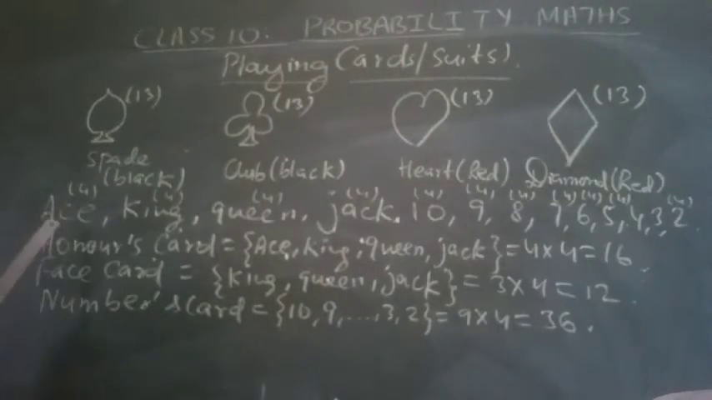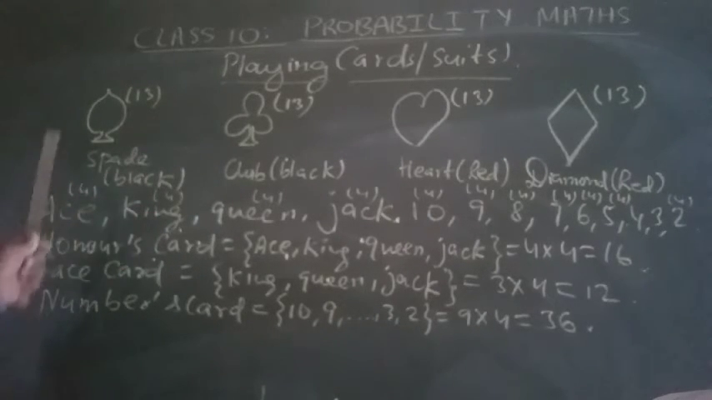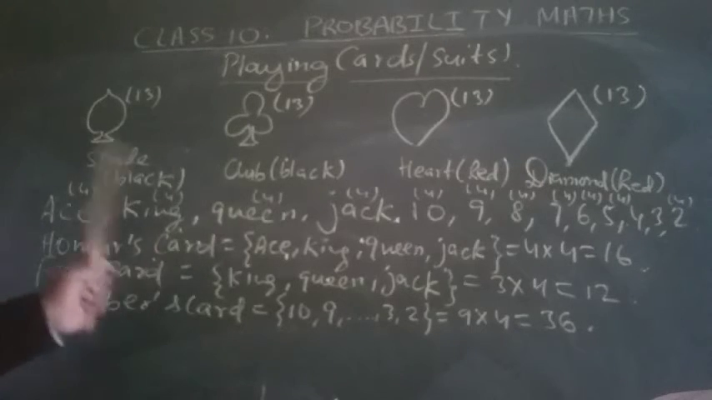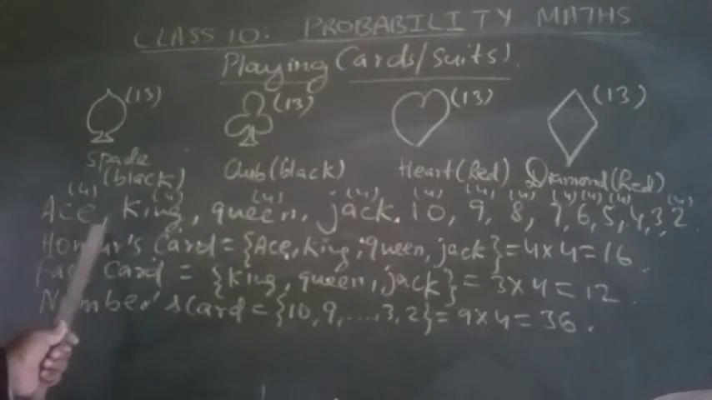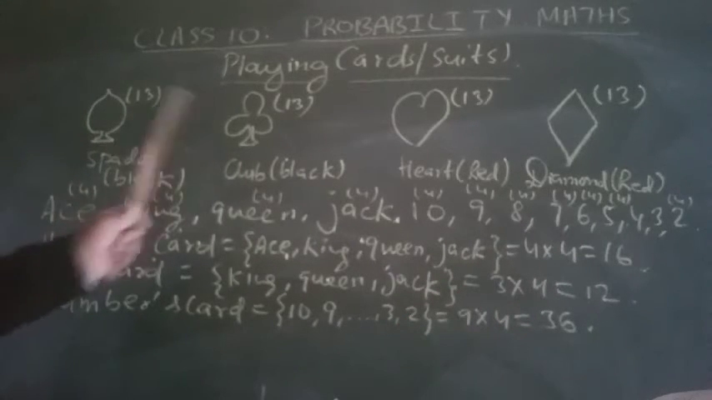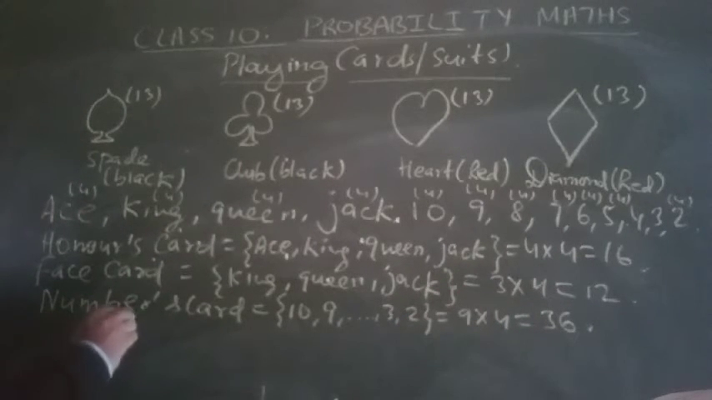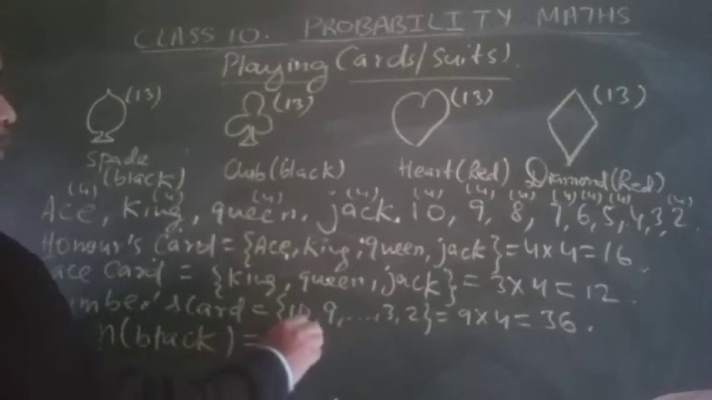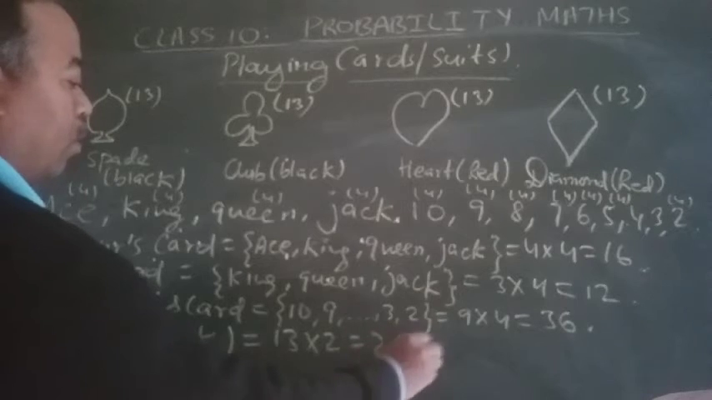Now, ace has how many black cards? 2. Ace has 2 black cards. King has 2 black cards. Queen also has 2 black cards. So there are 13 ranks, and each has 2 black cards. The number of black cards equals 13 into 2, which is 26.